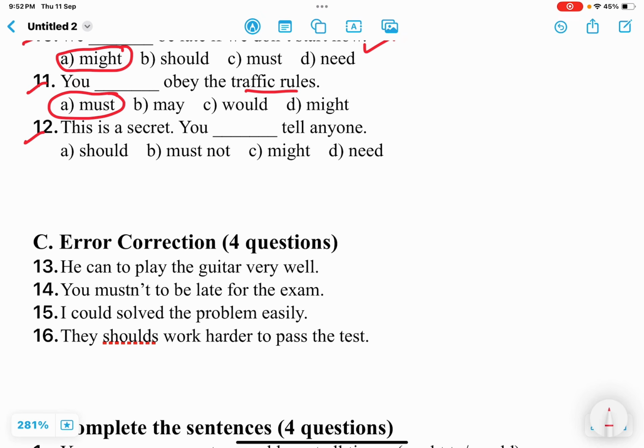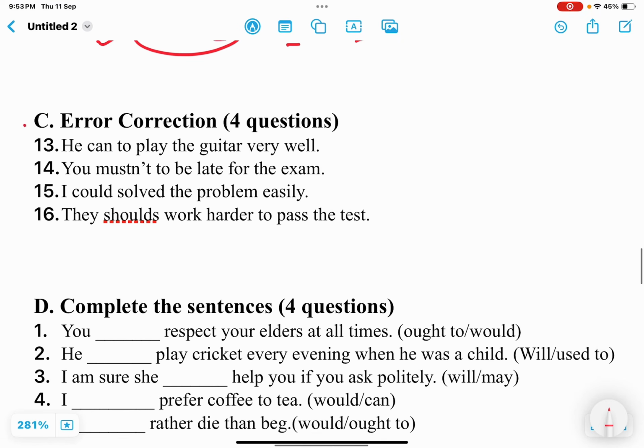Next one is this is a secret, you dash tell anyone. Here it is about a common sense question, not only about the use of modals but common sense also. This is a secret. So a secret is not supposed to be revealed. So here not is only given in one option, right? So the correct answer is must not. This is a secret, you must not tell anyone. If we use should, might or need, then it will be in positive sense that we should tell it to someone. Okay, so that means we are not supposed to do this. So this is a secret, you must not tell anyone.